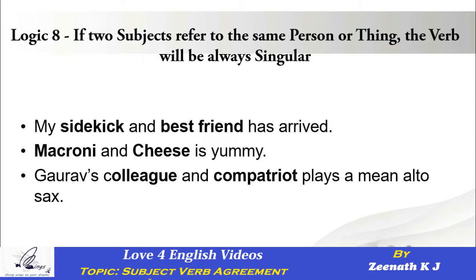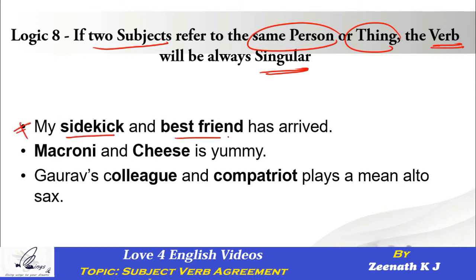Logic 8. Look at the statement here. It says, if two subjects refer to the same person or thing, the verb, whatever you are going to use in the sentence, will be definitely singular. Look at the example. Let me make you understand. The first example says, my sidekick and best friend has arrived.